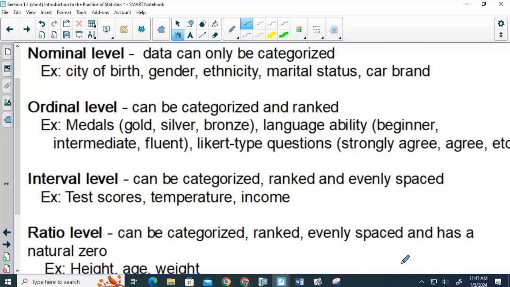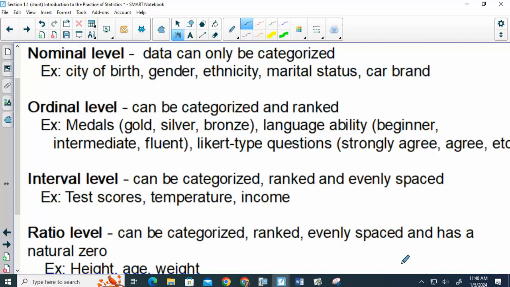So nominal data, all we can do is break it into categories. There's no way to put it in a meaningful order. So like gender, nationality, those types of things. We can't put them in order and say, oh, this would be first and this would be second. So that is strictly nominal data. Hair color, eye color, those kinds of things.